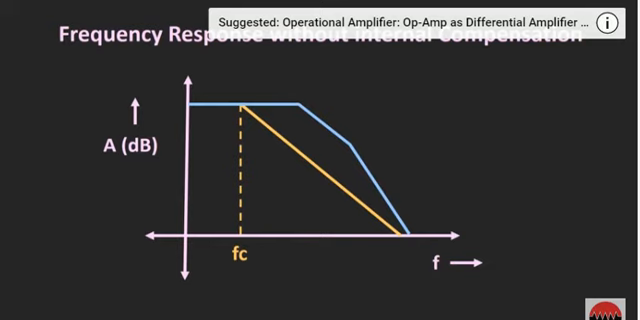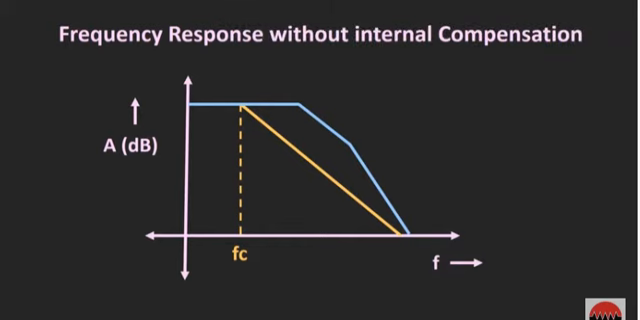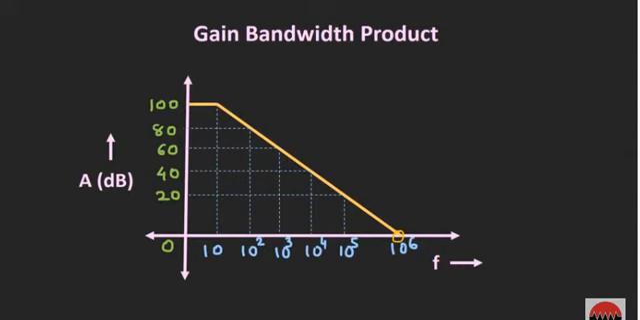That is the reason all the op-amps are internally compensated, and because of that the open loop bandwidth of the op-amp is very low. Because of this internal compensation, it is easy to predict the gain of the op-amp if we know the frequency of operation, or, in another way, to identify the frequency of operation if we know the gain. That is particularly true when we are operating the op-amp in this particular region, because in this region the product of gain and frequency is constant, and that is known as the gain bandwidth product of the op-amp.